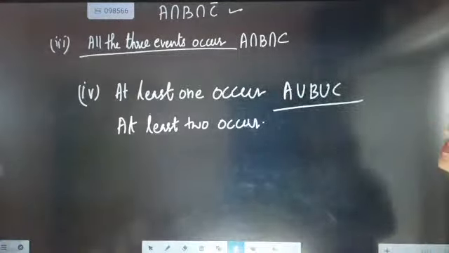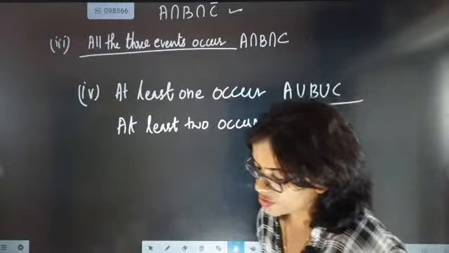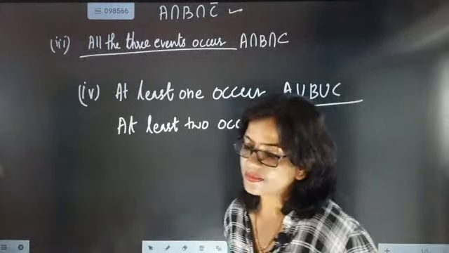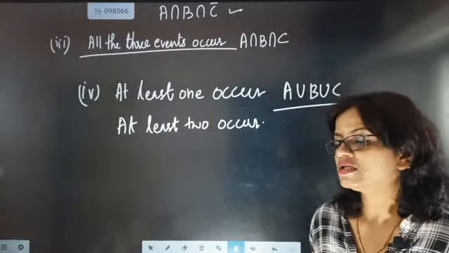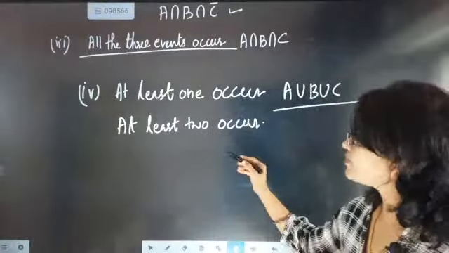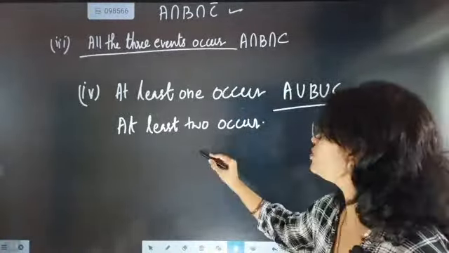Okay Devansh, now look here, at least two occur. So when at least two is occurring, how exactly are you going to write at least two occur? Come on, tell me how to write this one. At least two occur, not one. See, three events are there, and if only two of them are occurring, that means when two of them are occurring, the third will not be occurring. But how to write this?